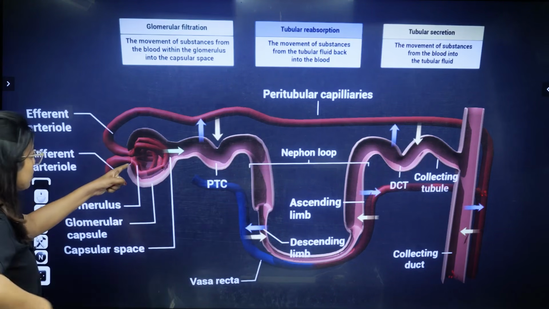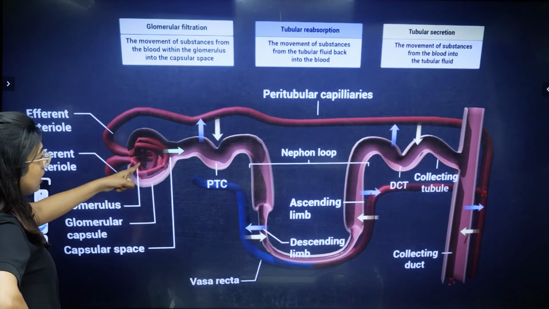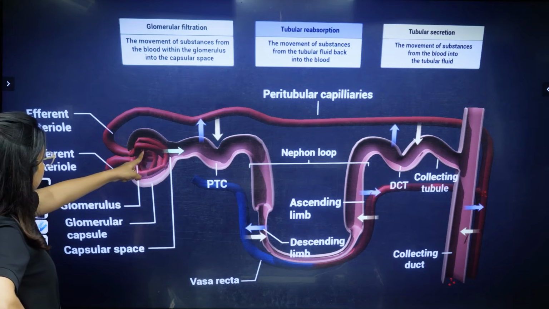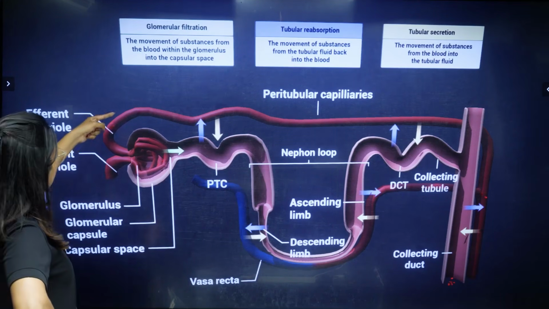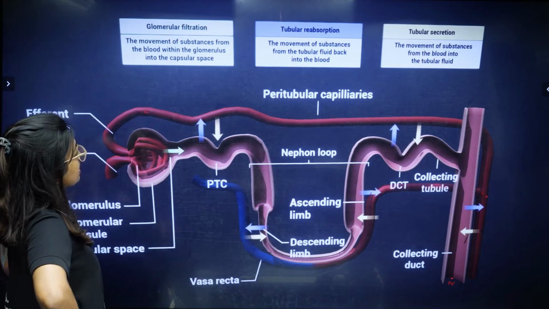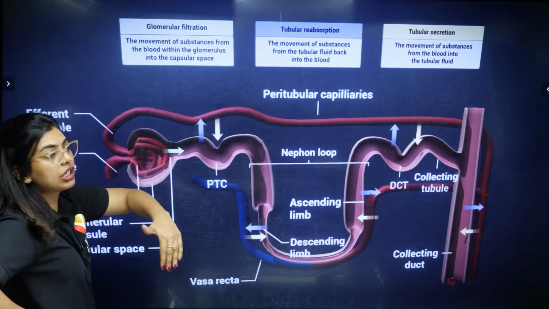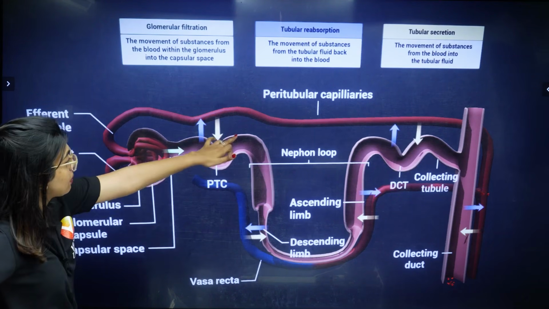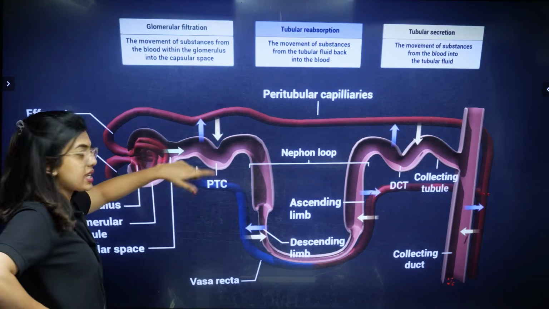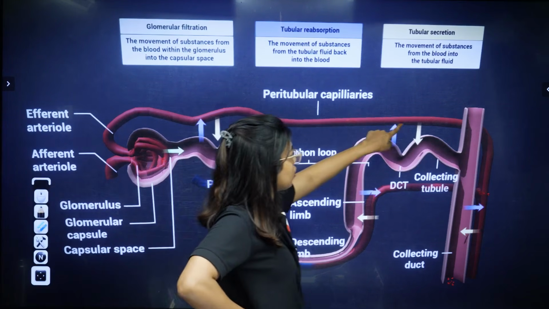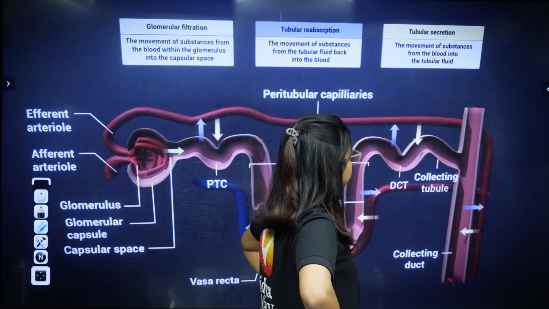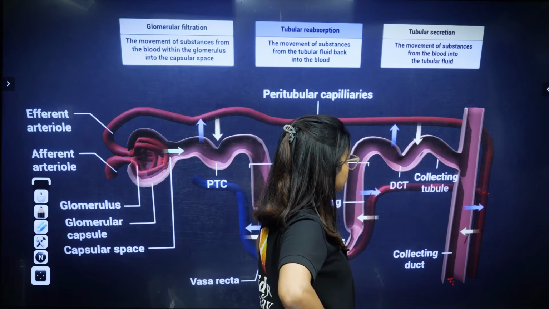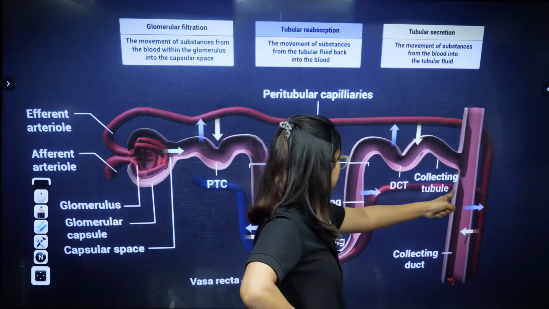Then you see, students, look here back again. Now from the efferent arterioles, the blood has gone back to the efferent. Now it is coming like this, whatever the blood wants, it will reabsorb, whatever the blood doesn't want, it will give back. So now the blood is again going, it's a continuous process, it will go all the way and it will come down, see, now again it's moving.